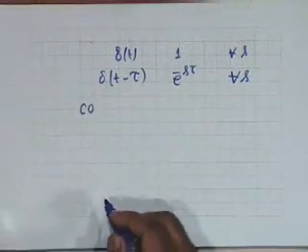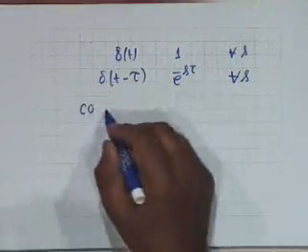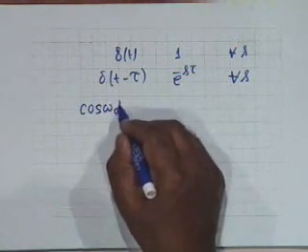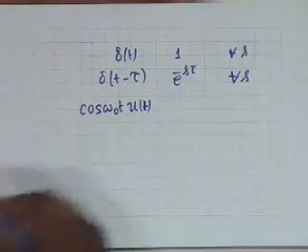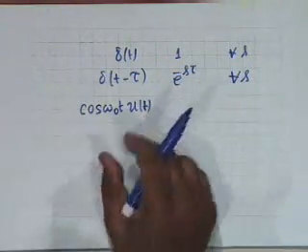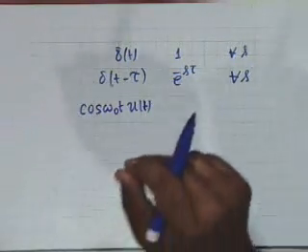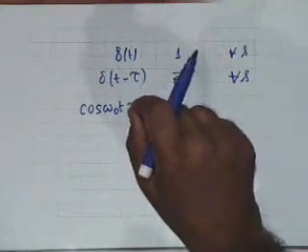The 2 or 3 transforms which you did not do in the class is cosine omega 0 t u of t. Obtaining this transform requires recognizing that cosine of omega 0 t is half of e to the j omega naught t plus half e to the minus j omega naught t, and that Laplace transform is a linear operation.